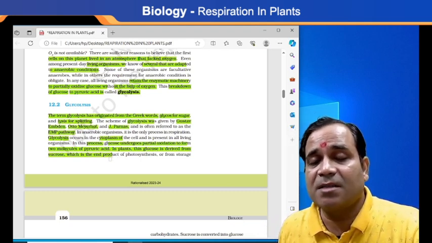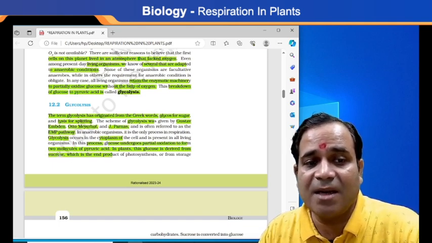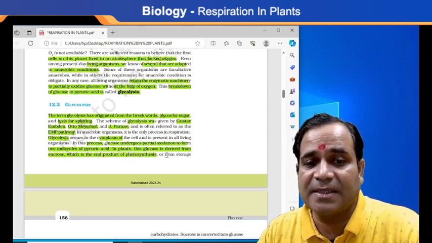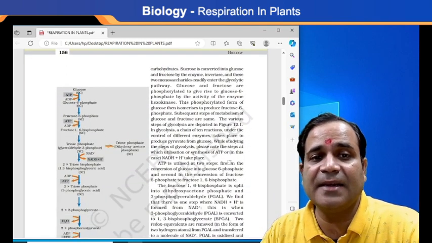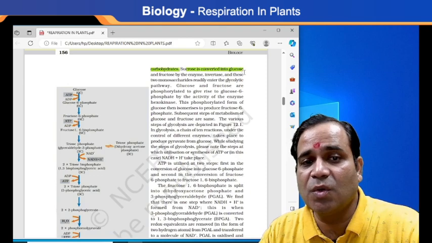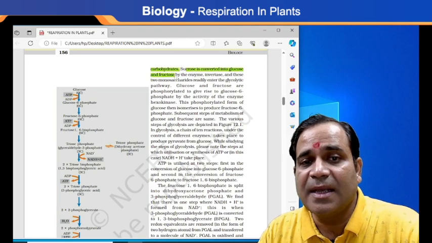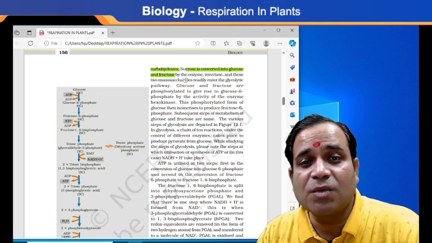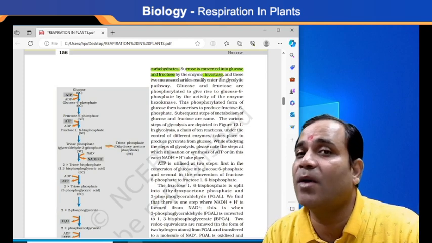So in plants also, my dear, the glucose is derived from sucrose. In plants also, the glucose is derived from where? Sucrose, which is the end product of photosynthesis, from storage. Sucrose is converted into glucose and what? Fructose. Which enzyme is responsible for converting sucrose into glucose and fructose? The enzyme is called invertase. This one is important to you.